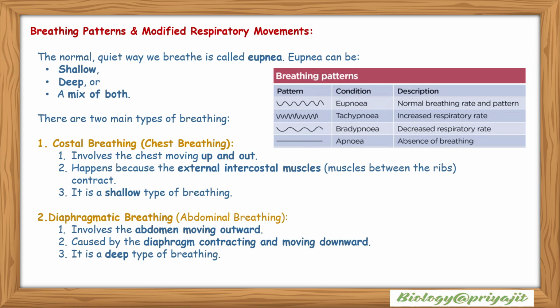There are two main types of breathing. Costal breathing, that is chest breathing, involves the chest moving up and down, and happens because the external intercostal muscles, or muscles between the ribs, contract. It is a shallow type of breathing. Diaphragmatic breathing is abdominal breathing. It involves the abdomen moving outward, caused by the diaphragm contracting and moving downward. It is a deep type of breathing.